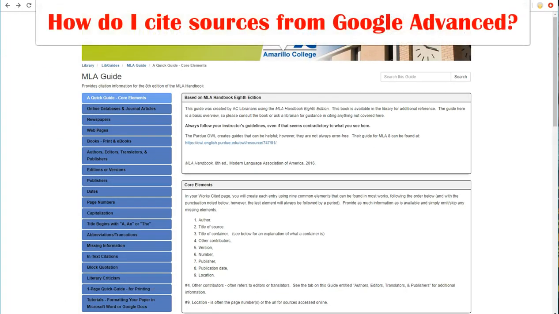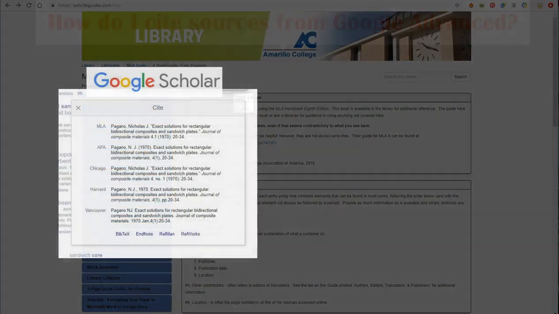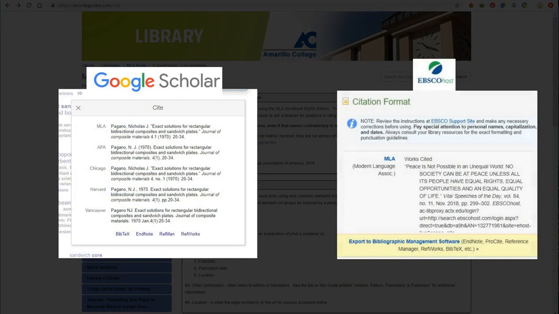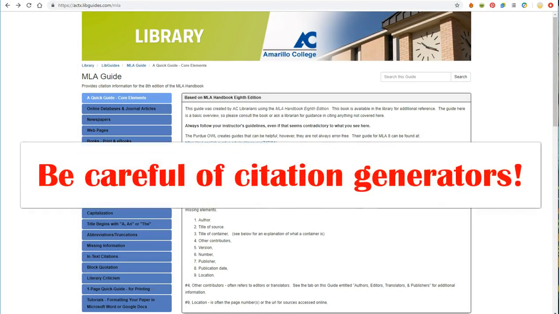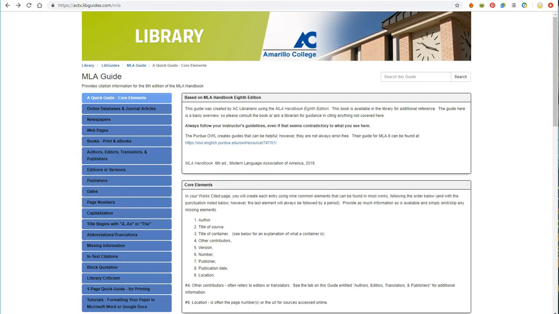How do I cite sources from Google Advanced? Unlike when you use Google Scholar or the library databases, there isn't a button you can click to get the citation in the style you need. You will need to create your own citation for your Google Advanced source yourself. There are online programs that you can use to generate citations, but be careful using those. Often they will not work, are not up to date with the current edition of the citation style, or are just plain wrong. Save yourself the points deduction on your assignments.